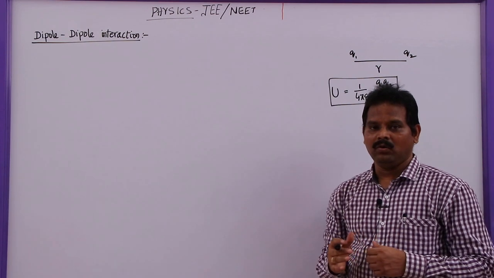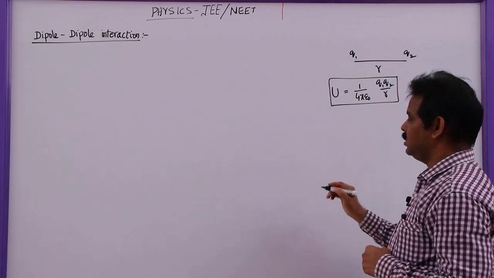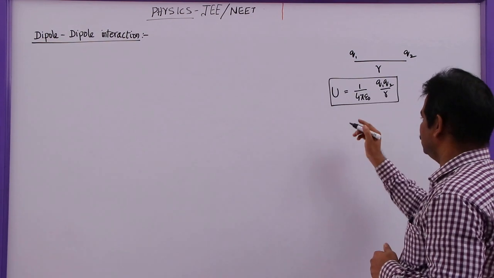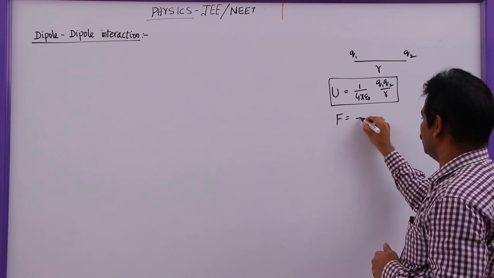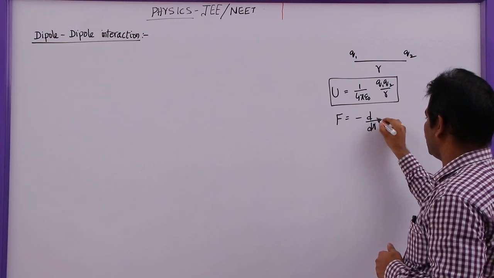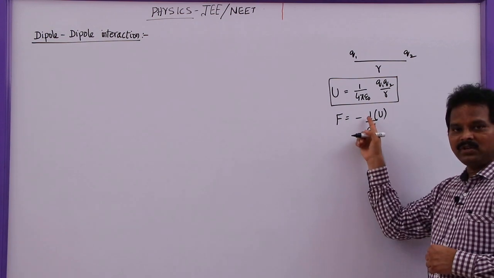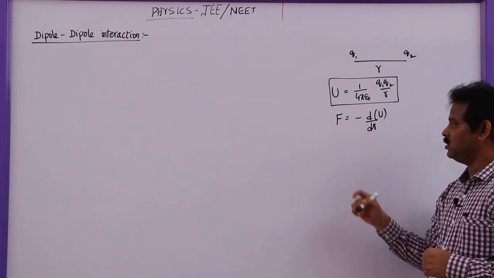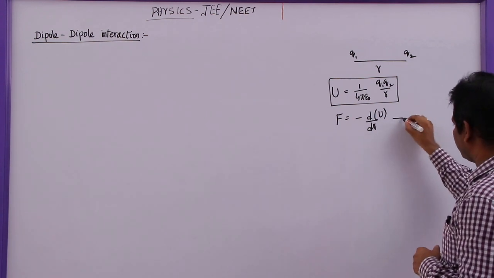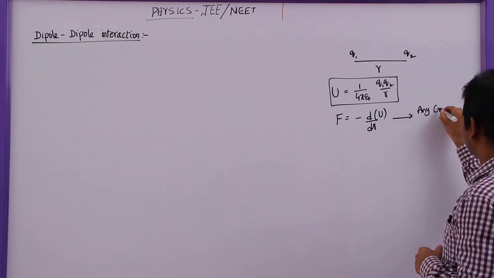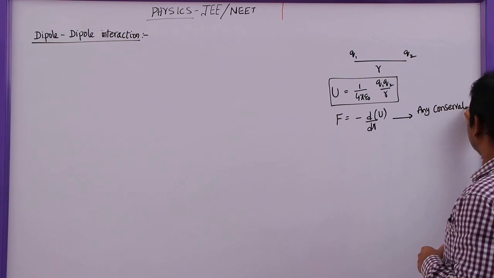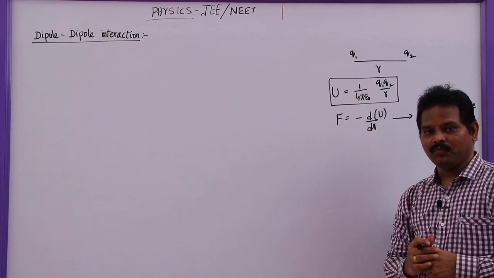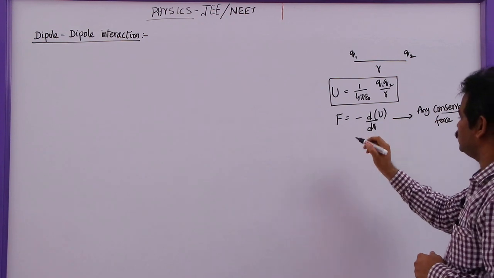By using this one, we can find out the force between these two charges, as the electrostatic force is a conservative force. We can write this as the electrostatic force is equal to minus d by dr of U. That means if you differentiate the electrostatic potential energy with respect to the distance between the two charges, we will get the force. So you can apply this formula for any conservative force, not only for electric force, even for gravitational force.